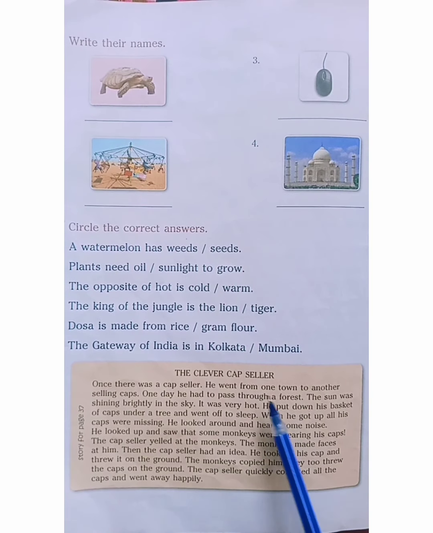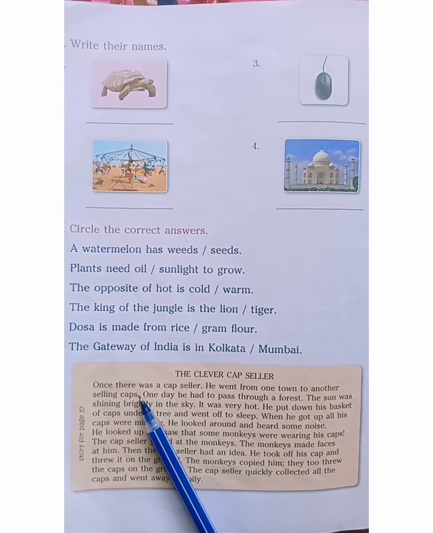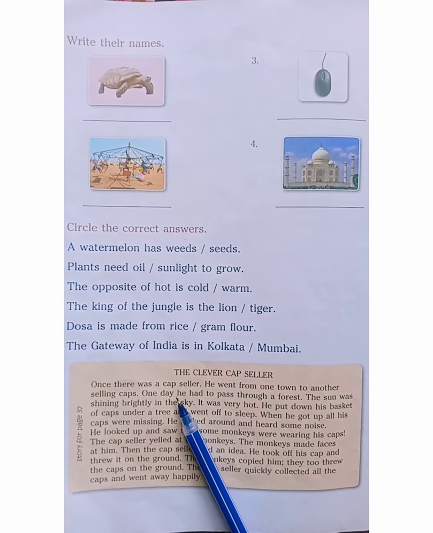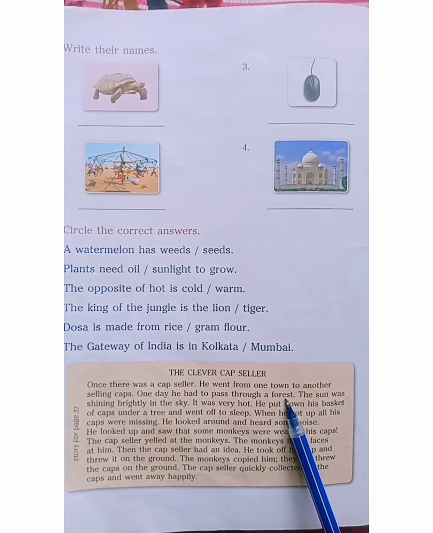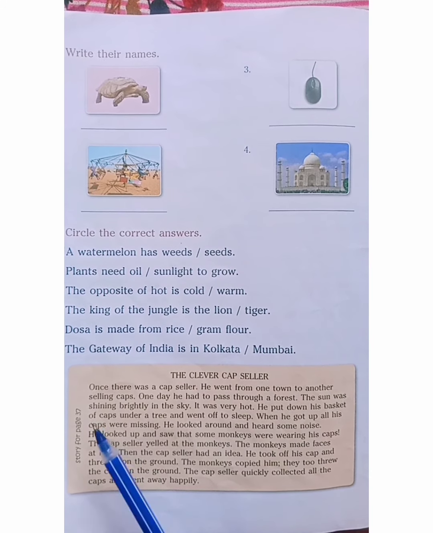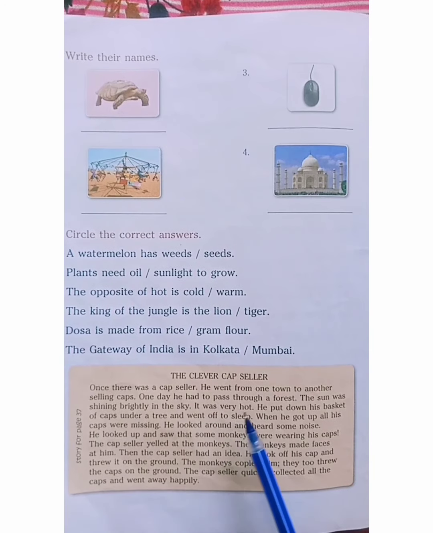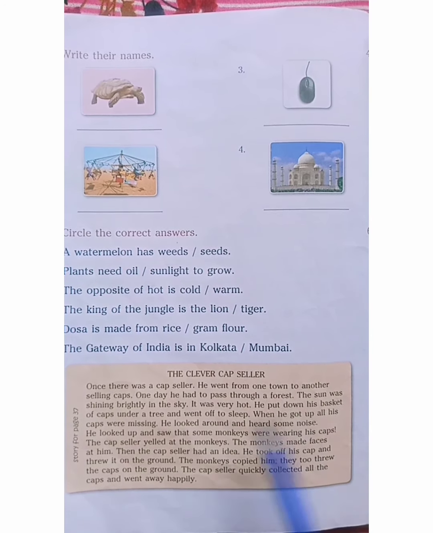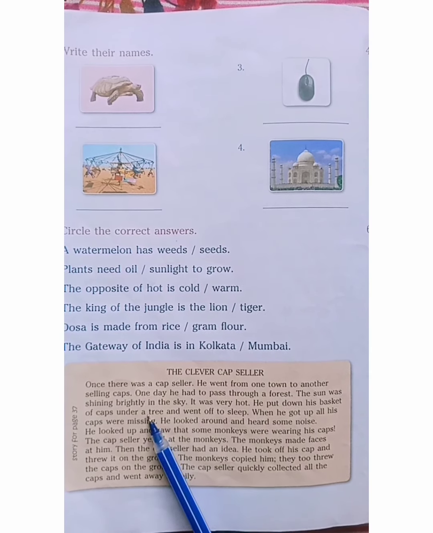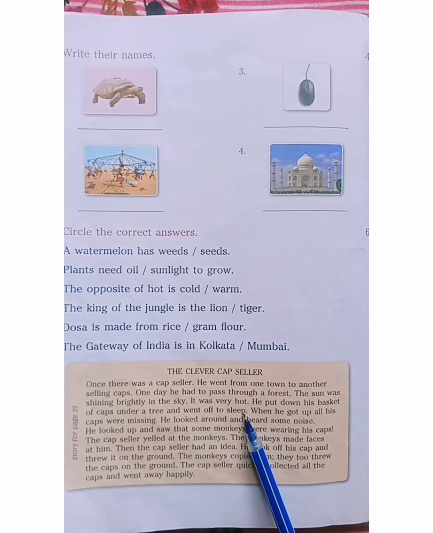He went from one town to another, selling caps. One day, he had to pass through a forest. The sun was shining brightly in the sky. It was very hot. He put down his basket of caps under a tree and went off to sleep.